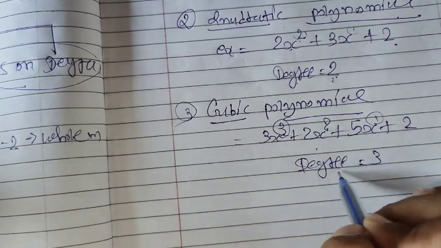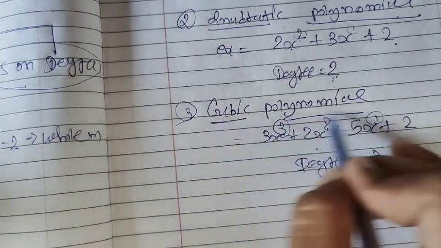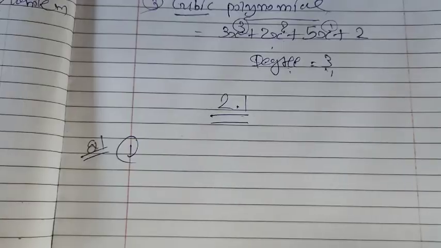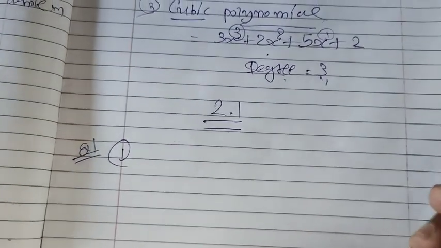But which type of degree is this? This is a cubic polynomial because the degree is 3, so it is called a cubic polynomial. Hello, exercise 2. Now we will learn about exercise 2.1.